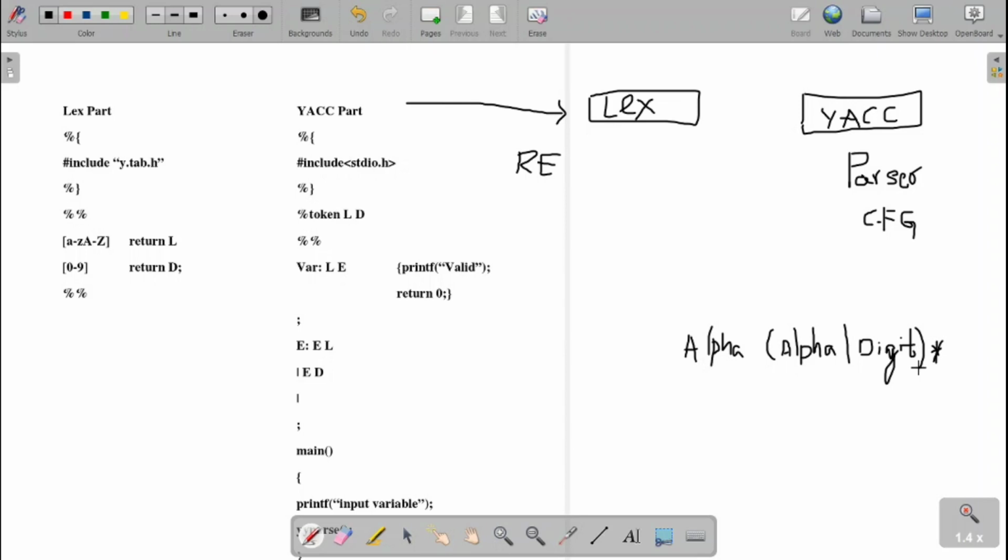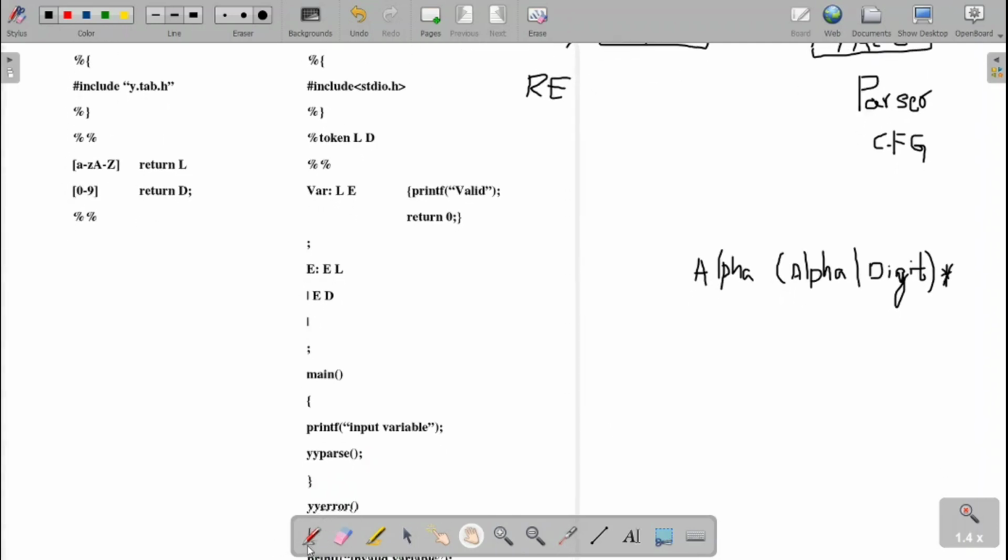For this, how will we write the grammar? What we have learned earlier is that we start with a start symbol, the same convention. It should have an alphabet, then followed by A. That A is the next non-terminal.